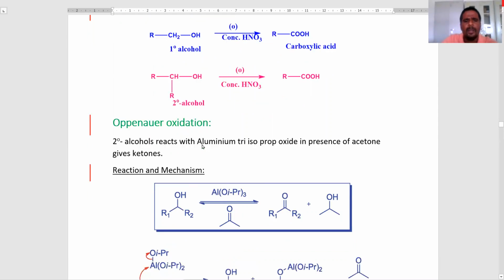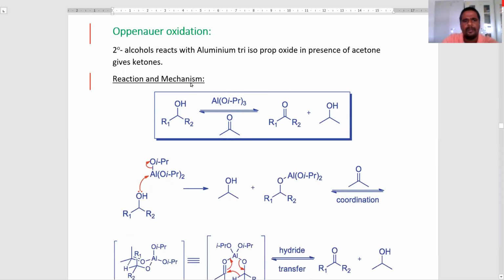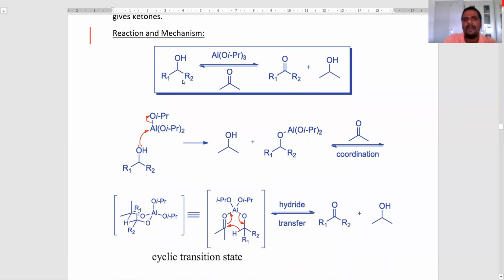Next one is Oppenauer oxidation. In this reaction, secondary alcohols react with aluminum triisopropoxide in the presence of acetone to give ketones. In this reaction, we prepare only ketones; only secondary alcohols are involved. Now see the reaction and mechanism. This is the secondary alcohol, this is the aluminum triisopropoxide, and in the presence of acetone it produces the ketone and isopropyl alcohol as a byproduct.